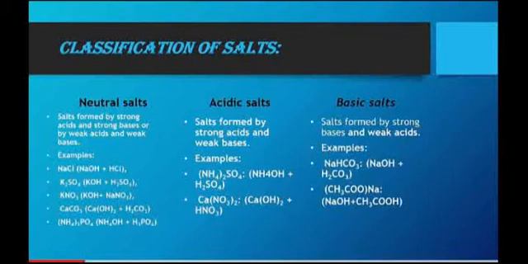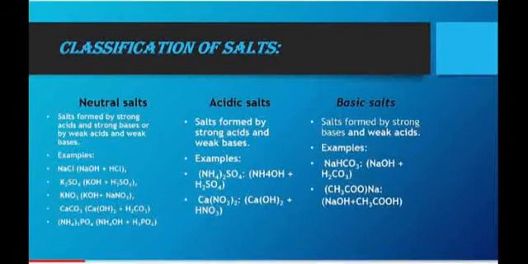Acidic salt. The salt formed by a strong acid and a weak base is called acidic salt. For example, ammonium sulfate is formed by ammonium hydroxide and sulfuric acid. Calcium nitrate is formed by the reaction between calcium hydroxide and nitric acid. Next, basic salt. The salt formed by a strong base and a weak acid is called basic salt. For example, sodium bicarbonate. Sodium bicarbonate is prepared by the reaction of sodium hydroxide and carbonic acid.